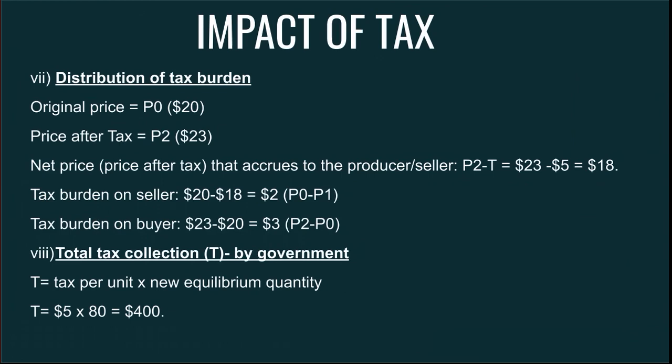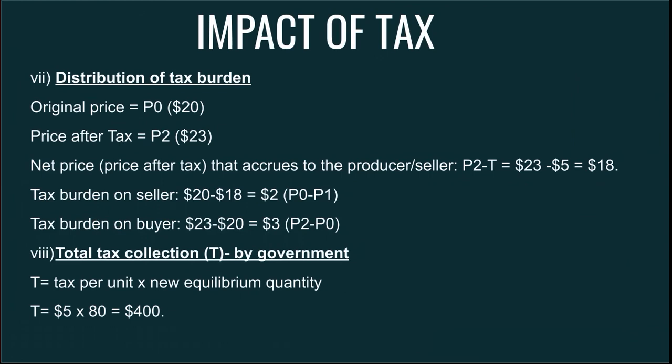I repeat, the government charges $5 tax per unit. The total number of units in the new equilibrium is 80 units. So 5 times 80 is $400. So let's look at the distribution of the tax burden. We can also say the original price P0 is $20. The price after tax is $23, where when the supply reduces, the price increases.